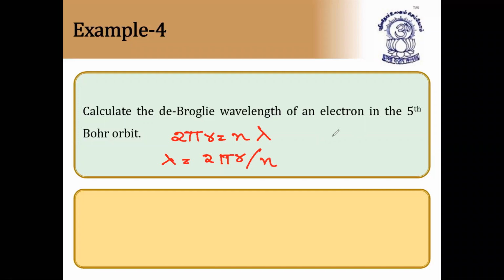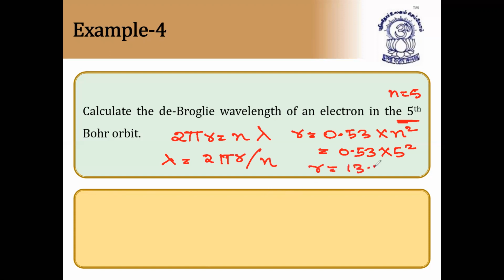And very important here, you'll get the lambda in angstroms because n is equal to 5, the fifth orbit. The radius of nth orbit, r, is equal to 0.53 into n square. So it is 0.53 into 5 square, that is 25. So 0.53 into 25, you'll get 13.25. So radius of the nth orbit is 13.25 angstroms because the radius will be in angstroms. So the answer also you'll get in angstroms.